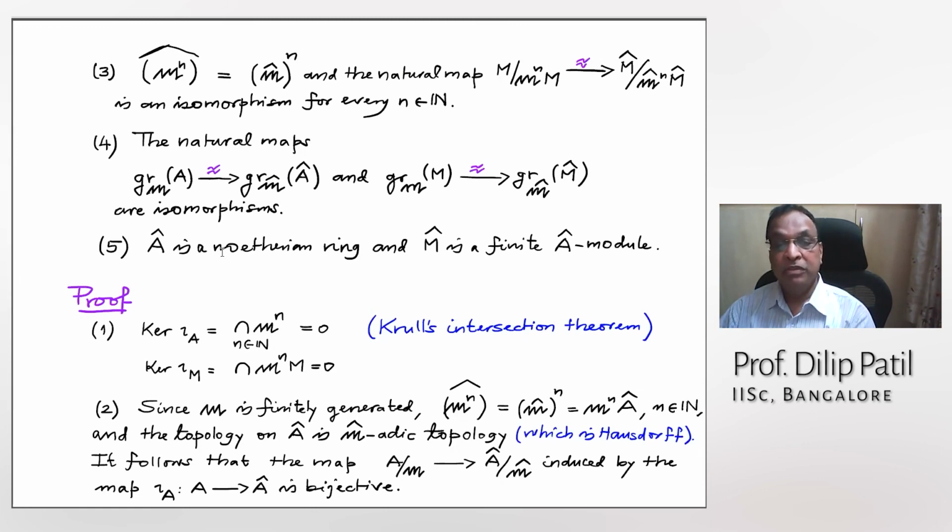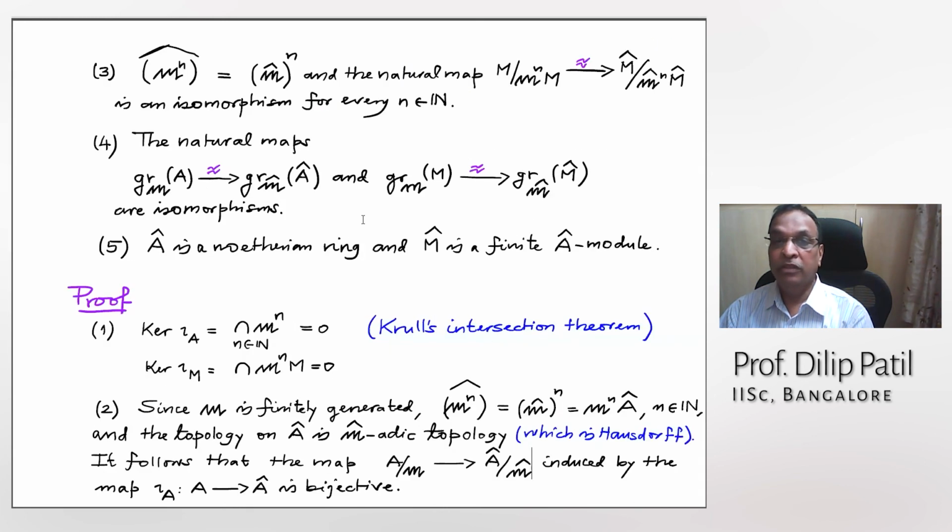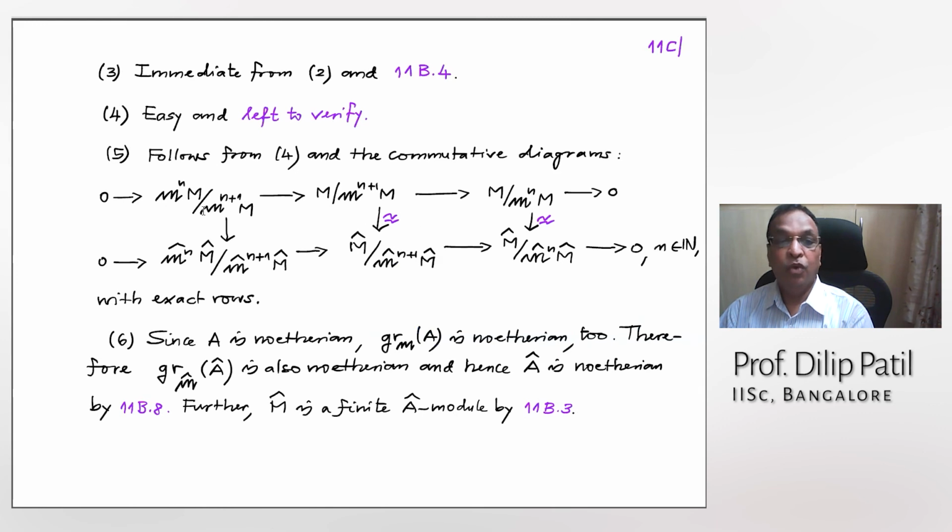Then A cap is, once again I have noted, A cap is Noetherian and M cap is a finite A cap module. That also you can check like this. From 4, and we have this commutative diagram of exact rows. And these maps are isomorphisms, that is, we have checked above, that is in 3, and therefore this will be an isomorphism. So we'll do it inductively because we have done it for n equal to 1. So that will follow from what is 6?